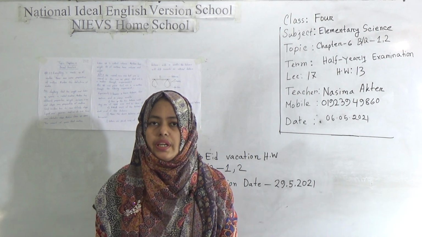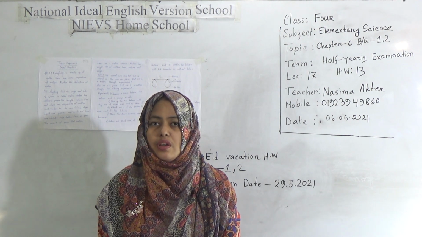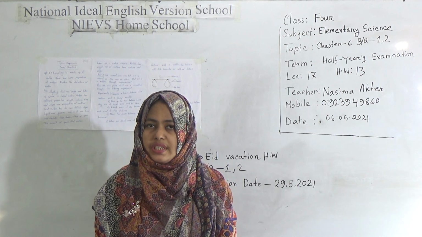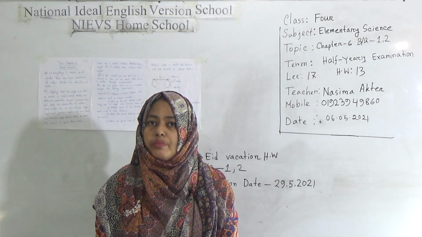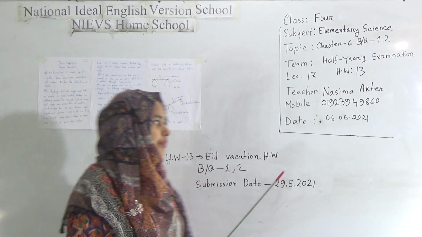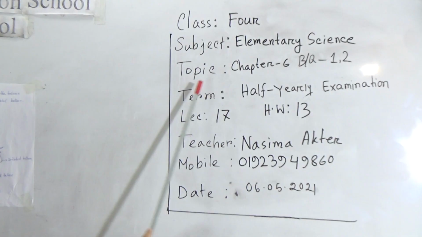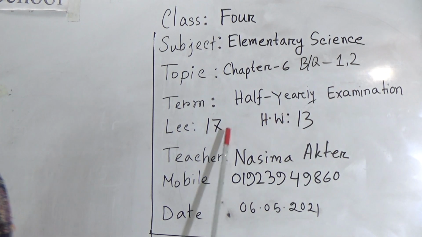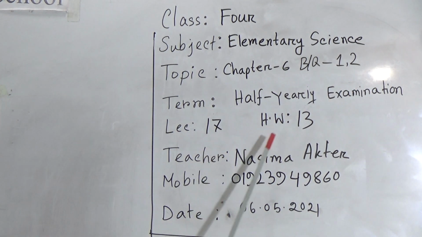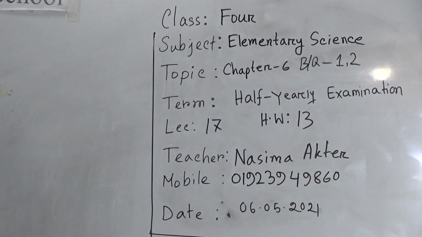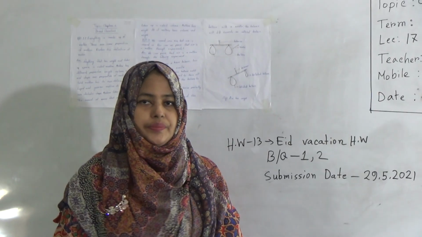Dear students, today I am going to take an elementary science class for class 4 students. Our today's topic is chapter 6. Today we will discuss the broad questions of this chapter. Let's see today's topic from here. Our today's topic is chapter 6, broad question 1 and 2, and this is lecture number 17, and our today's HW is number 13 HW. So dear students, let's start the class.